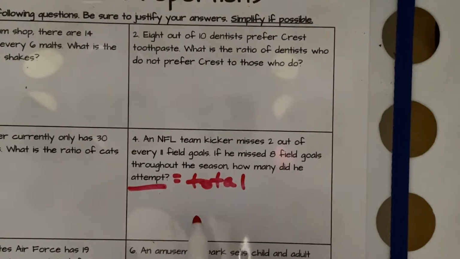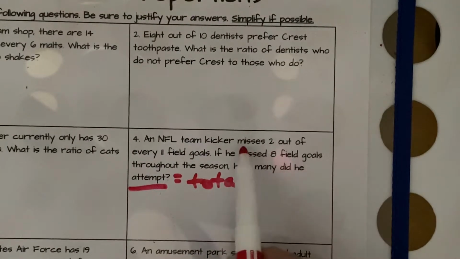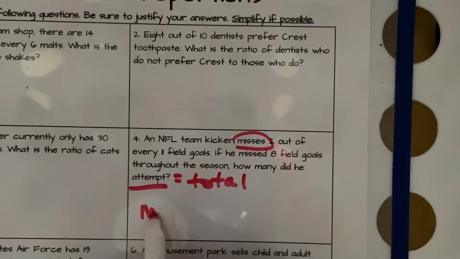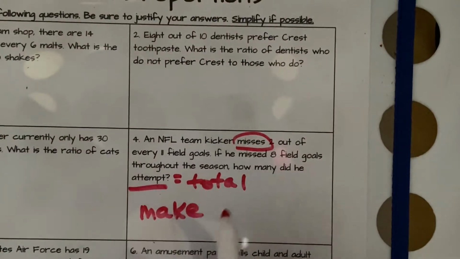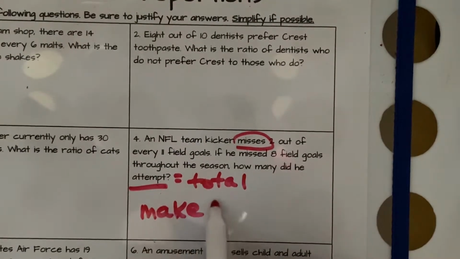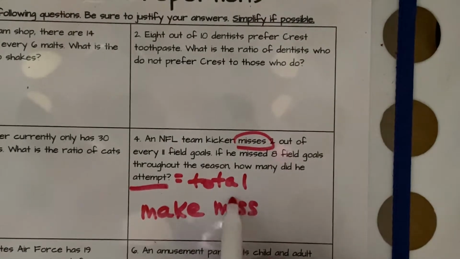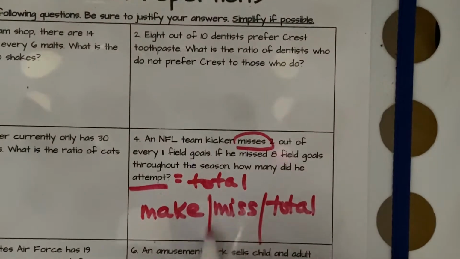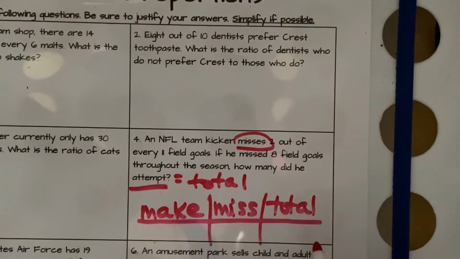Okay, so I'm going to make a T-chart, and I'm going to say misses, and then I'm going to have one that just says make, and then I'm going to have one that says total for all the attempts. I'm doing make because it's the opposite of miss, and you have to have something else to make up for the total. So it's a T-chart, it's just got 3.